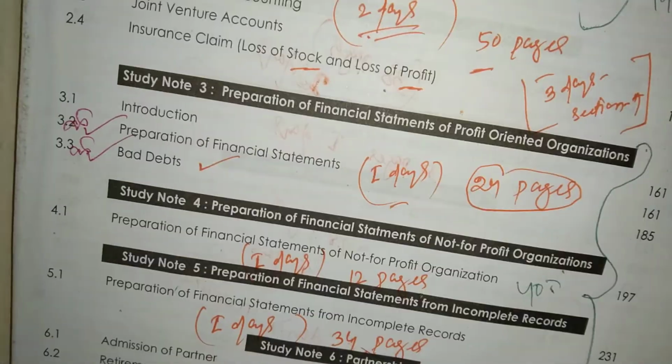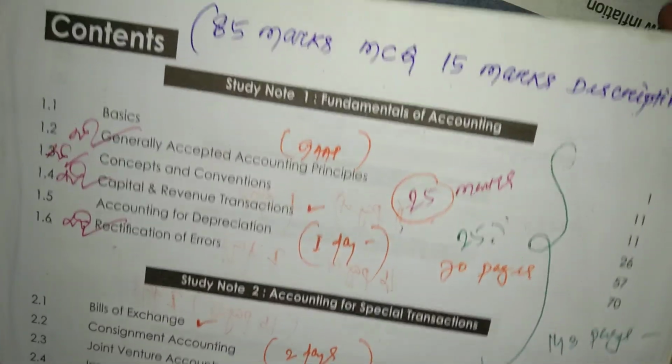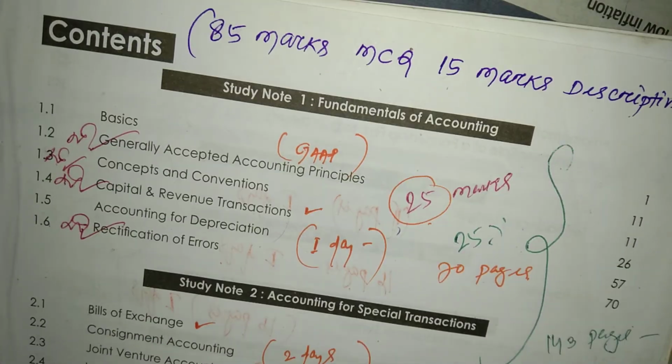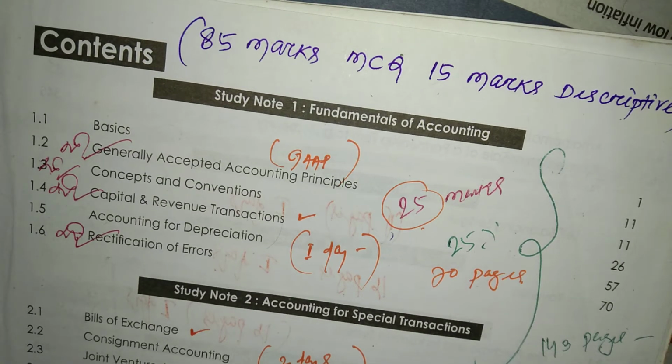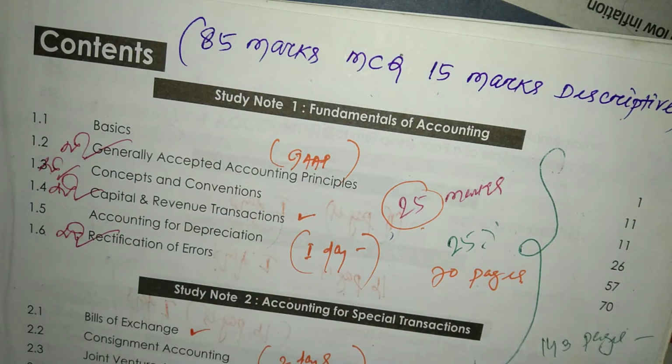So here is the content of the financial accounting subject. In study note 1, that is fundamentals of accounting, you need to study the basics of fundamental accounting.